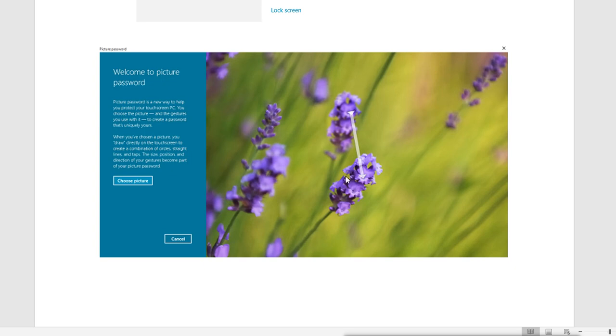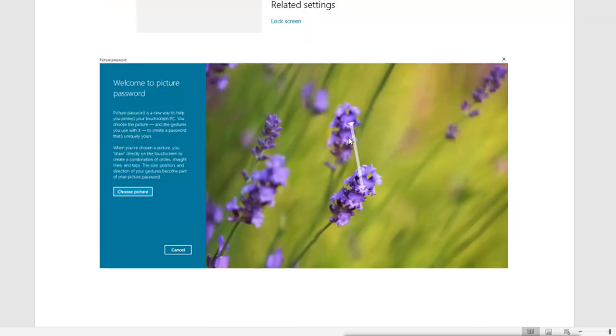It will show you one picture and ask you to draw a pattern on that picture, and that pattern will be your picture password. So whenever you start your system, it will show you the picture and you have to draw the same pattern which you have set, and then it will log you in to your system. Let's see how we can set this picture password.